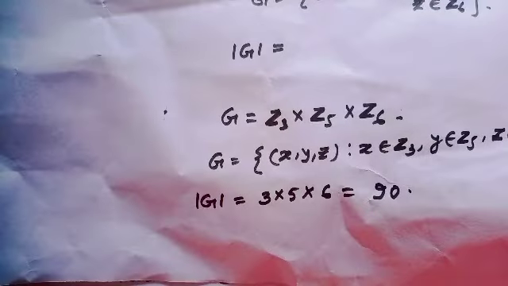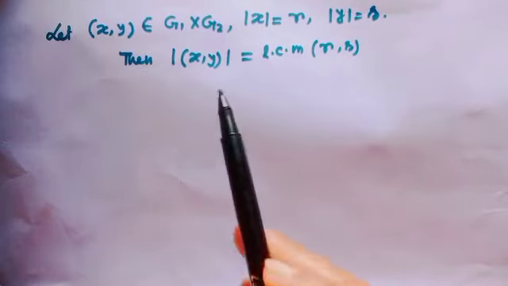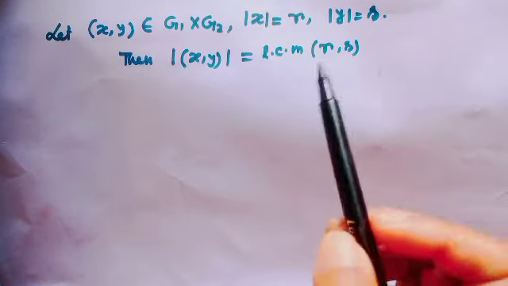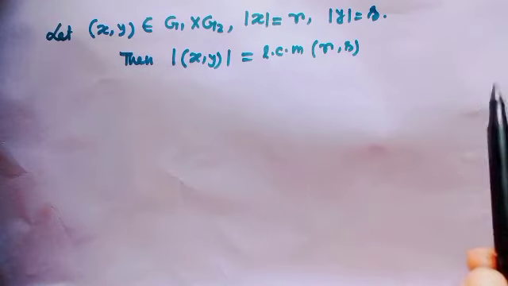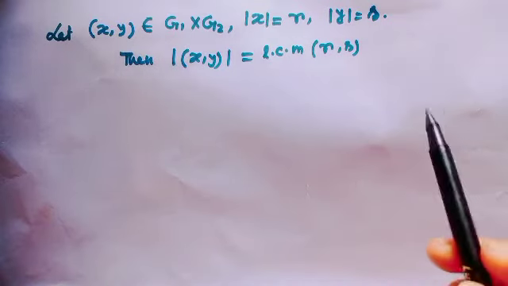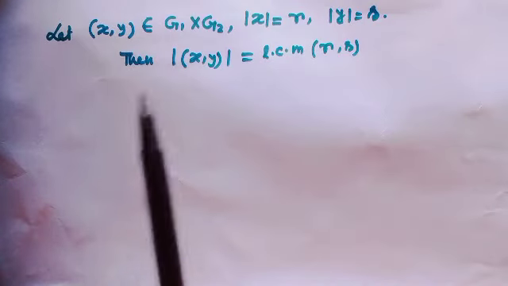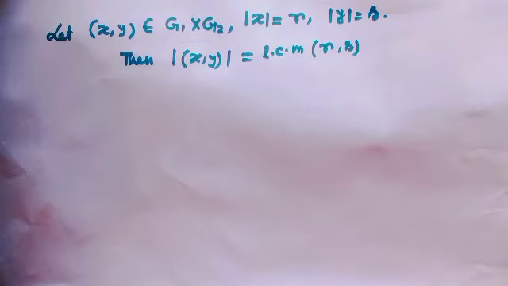Are you getting? Well, there exists a nice theorem. Let (x, y) be any member of G1 direct product G2. If order of x equal to r and order of y equal to s, then order of (x, y) equals the LCM of r and s. That means the order of any element of this new group is the LCM of r and s.